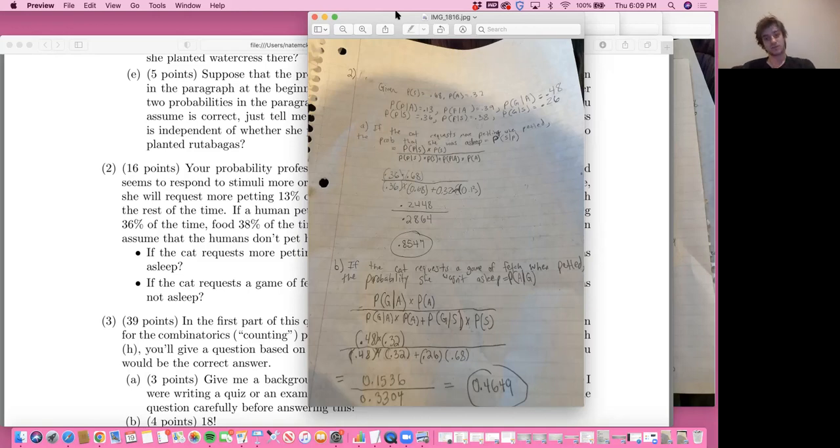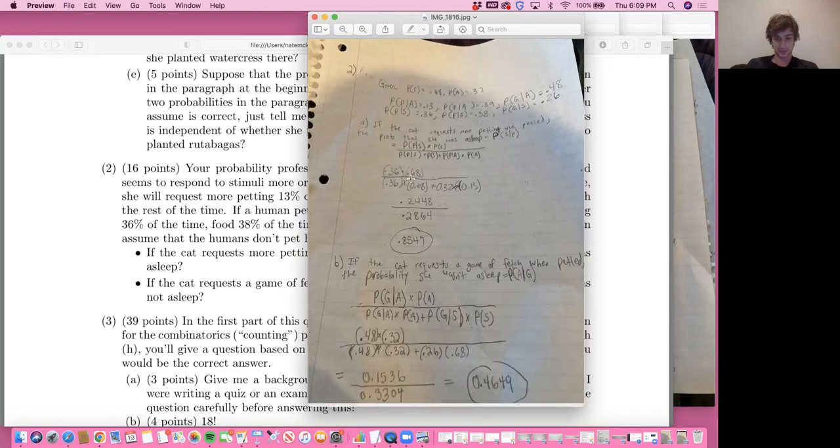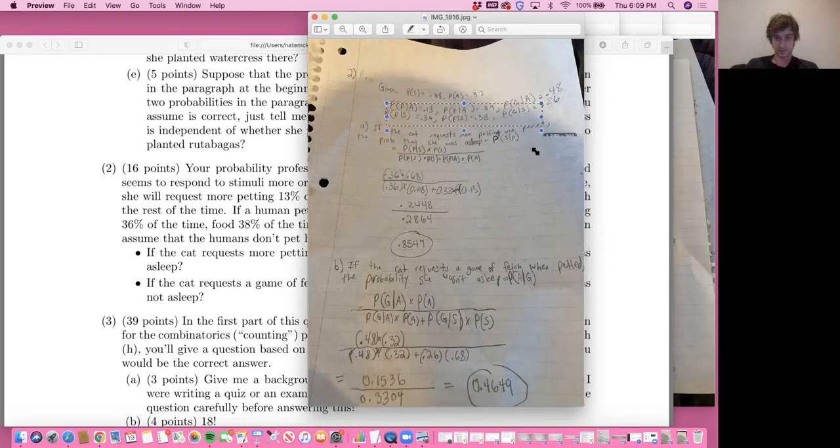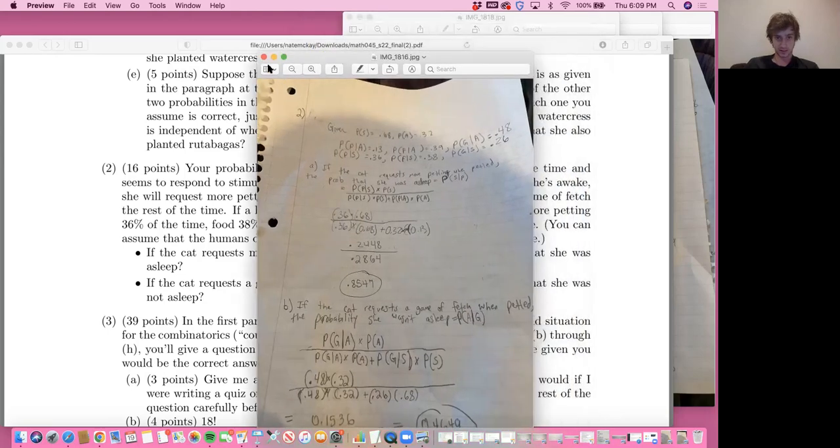You do it down low, but you add the probability of game given sleep and the probability of being asleep. Plug in the numbers that they gave us up here. And then I got 0.1536 over 0.3304 equals 0.4649, or 46.49%.